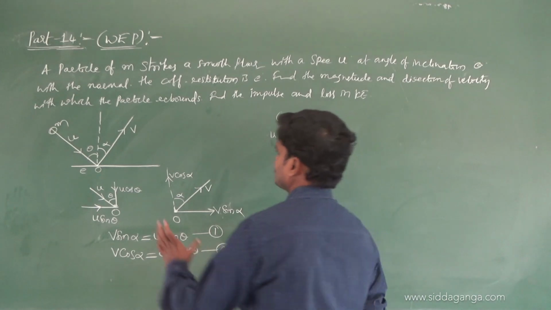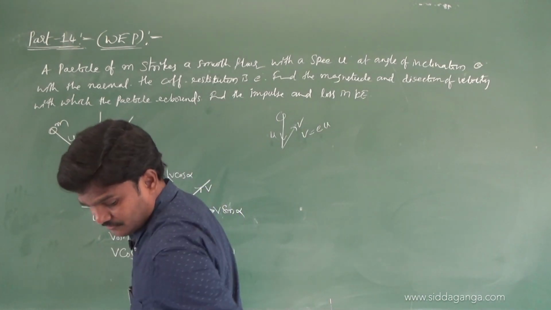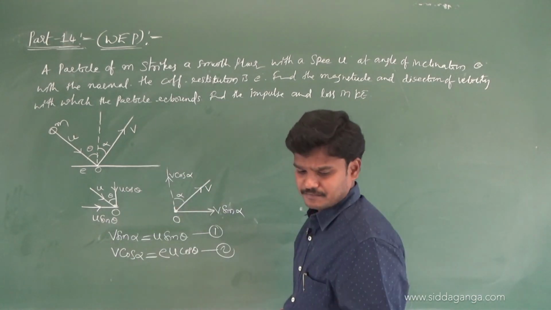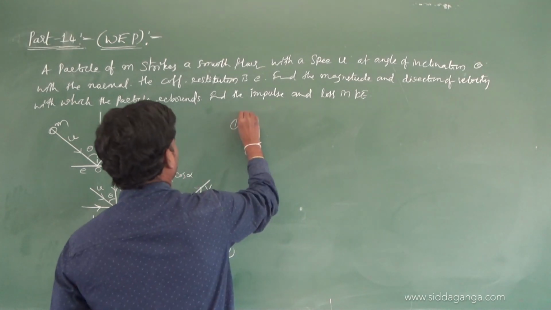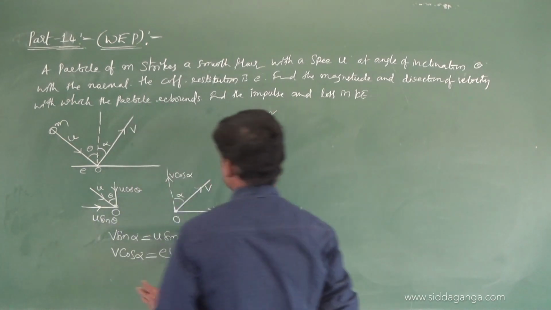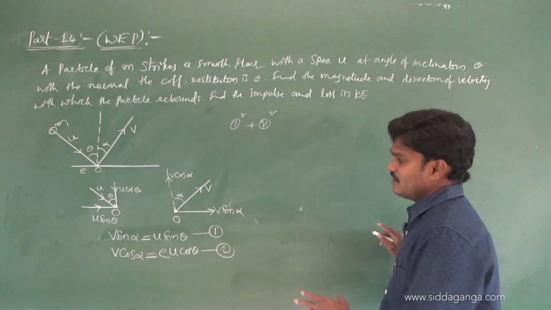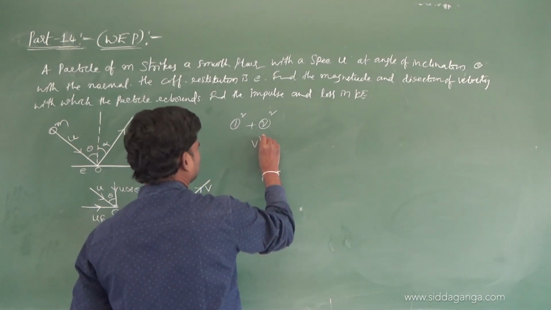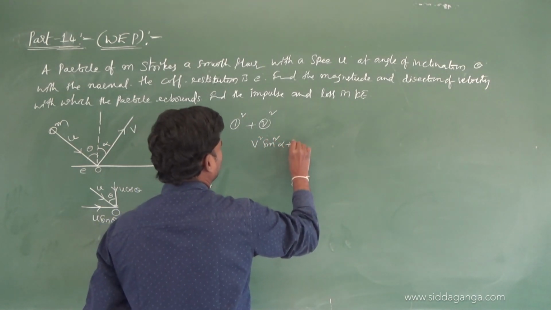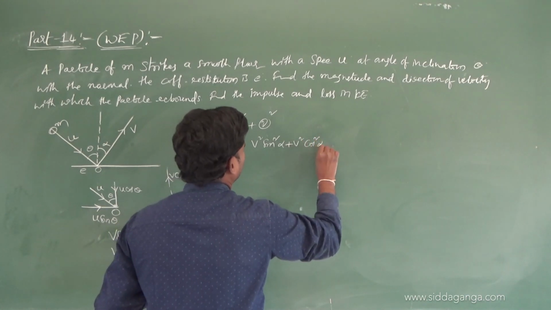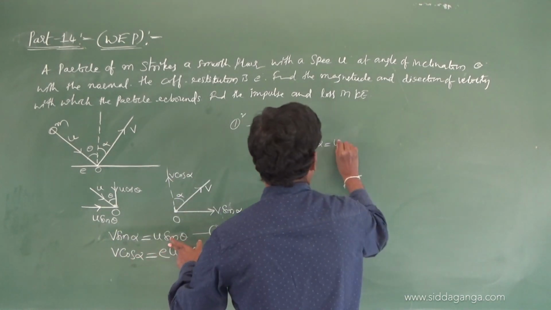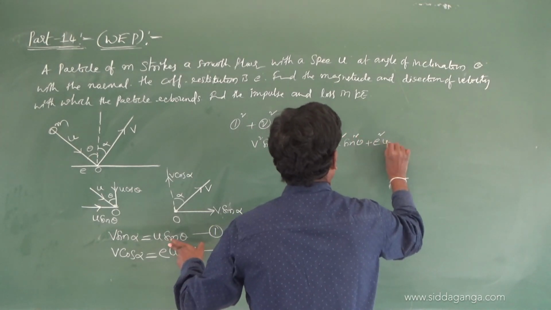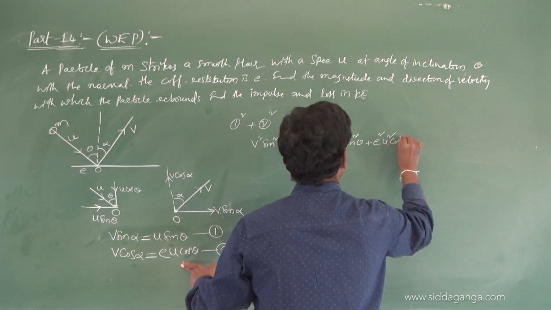They are asking for the magnitude of velocity after the rebound. So just square equations 1 and 2 and add them. Squaring 1 and 2 and adding: the left side is v square sin square alpha plus v square cos square alpha, which is equal to u square sin square theta plus e square u square cos square theta.